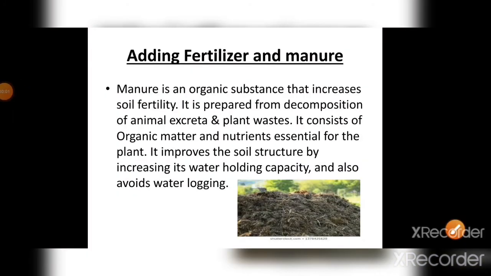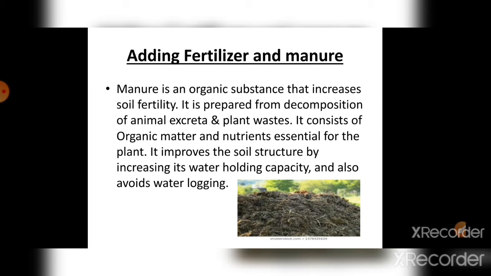Coming to adding fertilizer and manure. Manure is an organic substance which we can make ourselves, but fertilizers are made in factories or labs. Manure increases soil fertility and humus. A simple way of making manure is to dig a pit in the garden of your house, put in organic waste such as vegetable peels, kitchen waste and cow dung, and close the pit for many days.